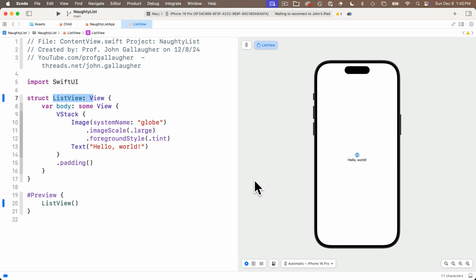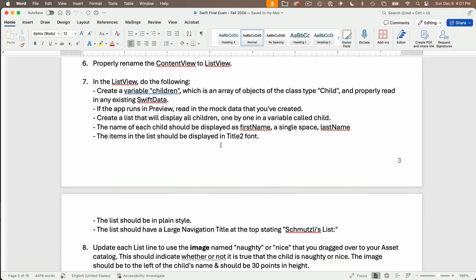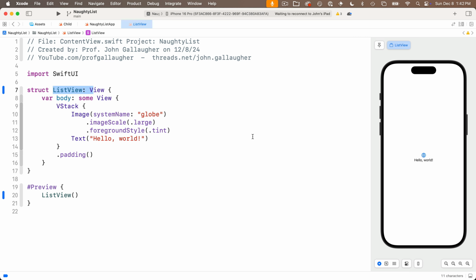Now in the ListView for question 7, we want to do the following. We want to create a variable children, which is an array of objects of class type Child, and we want to properly read in any existing SwiftData if there is any. Now we also want to make sure that when the app runs in the preview that we use our mock data that we created. We want to create a list that will display all children one by one in a variable called child. The name of each child should be displayed as first name, a single space, and last name. The items in the list should be displayed in Title 2 font. The list should be in plain style, and the list should have a large navigation title at the top of the view that says Schmutzli's List.